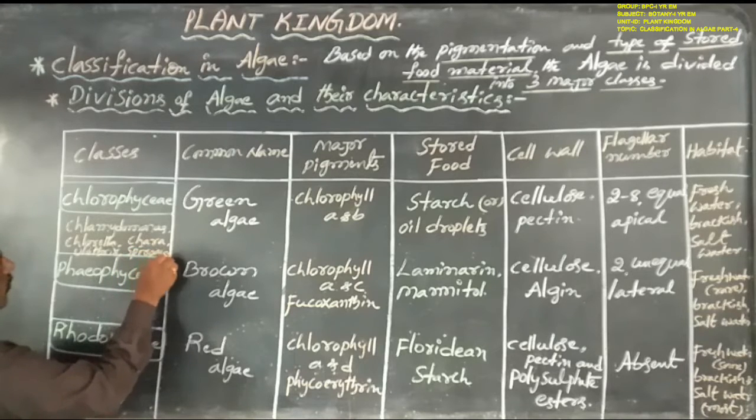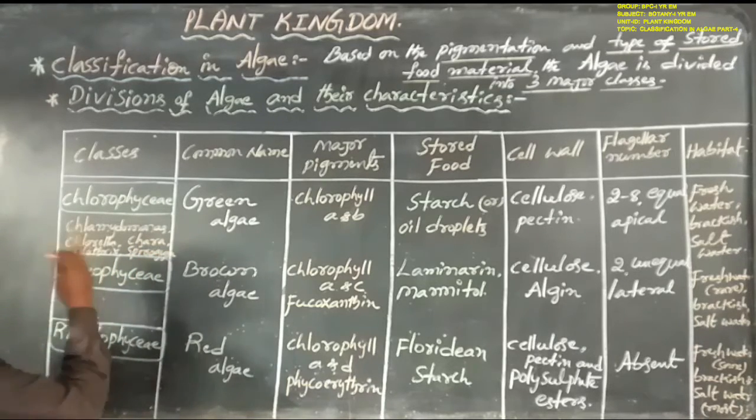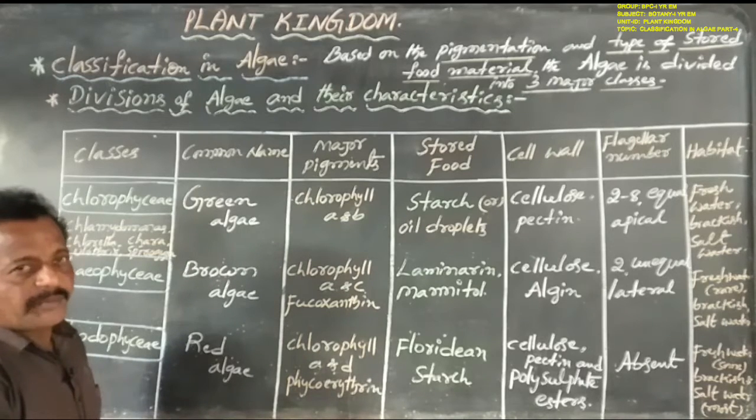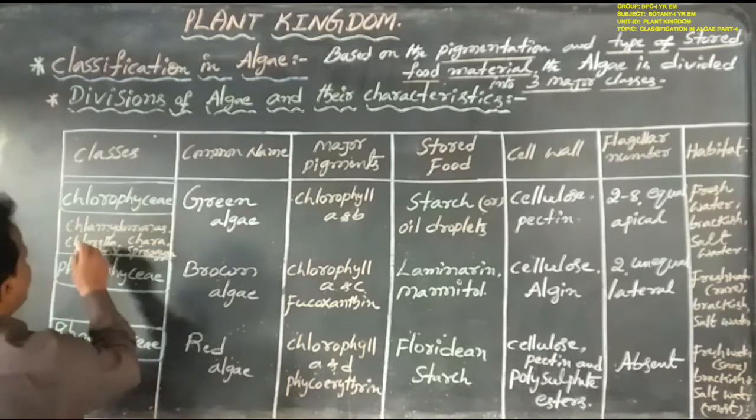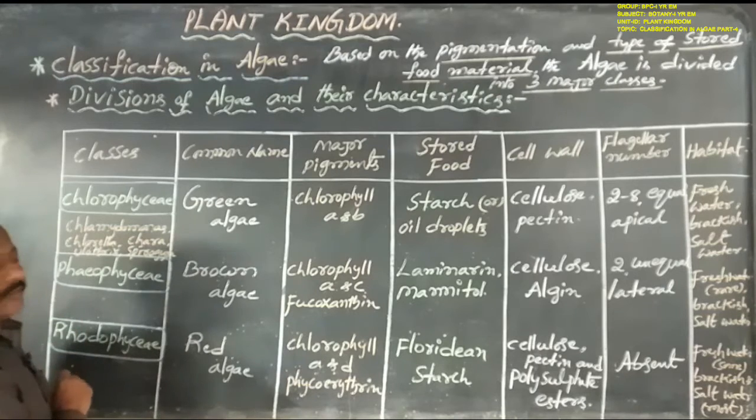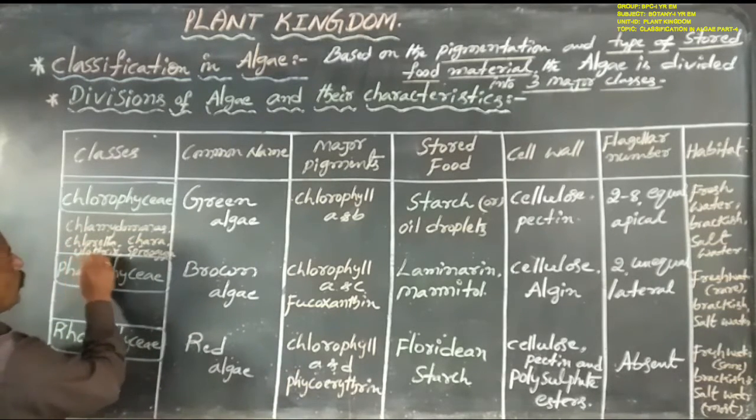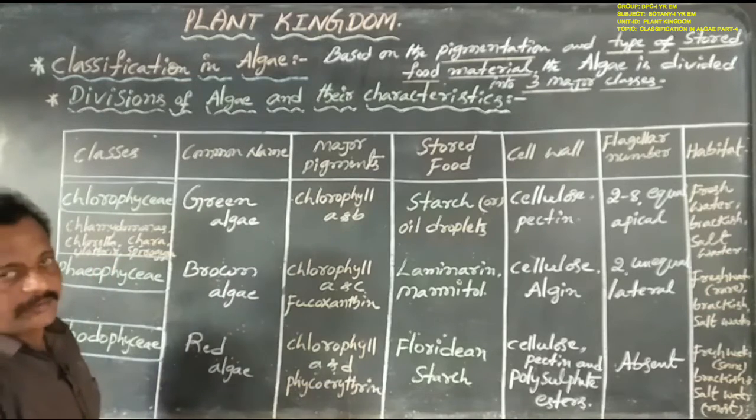These are the best examples of Chlorophyceae.